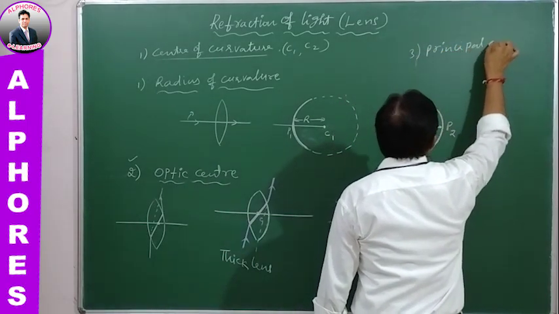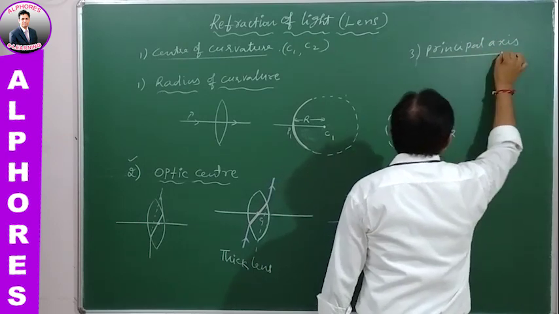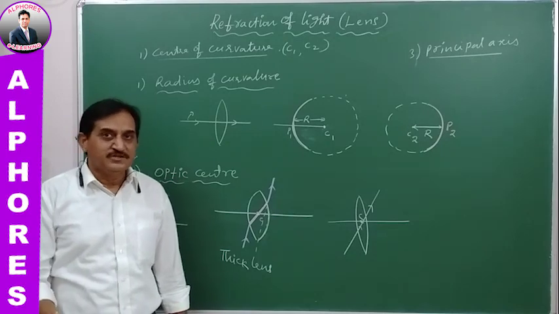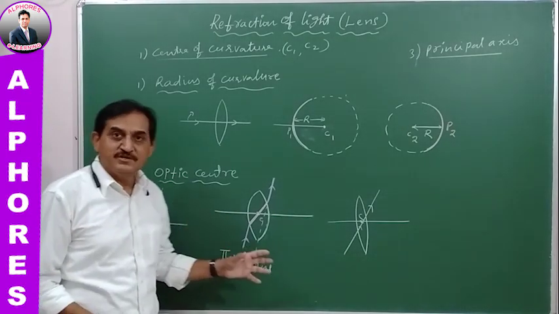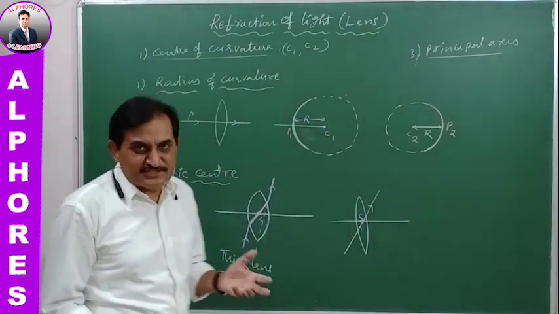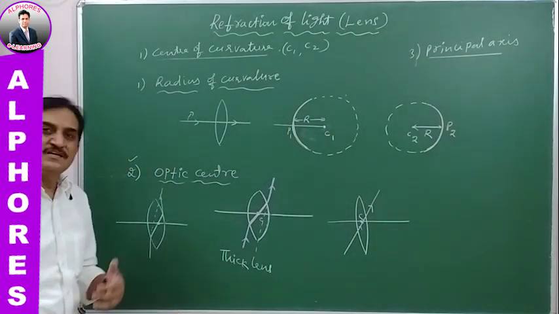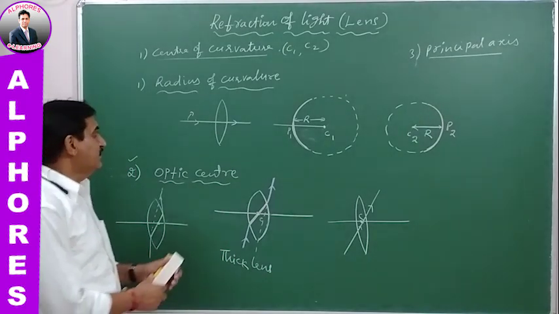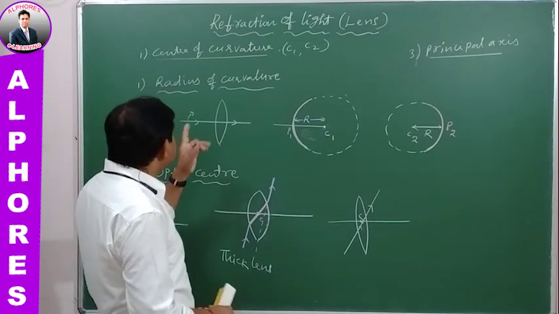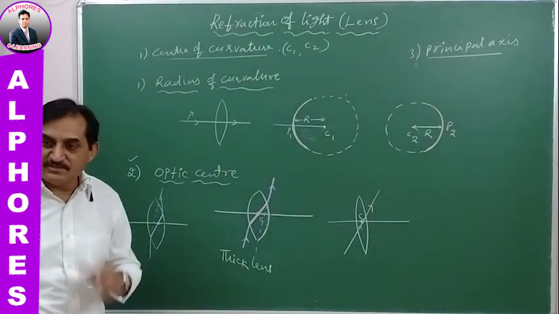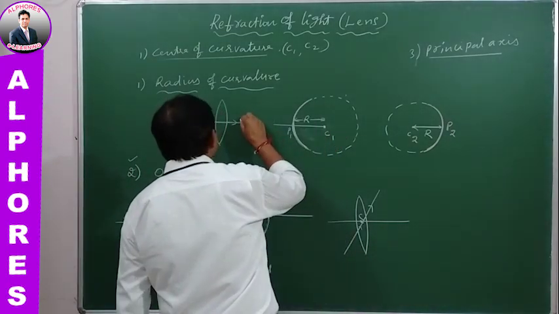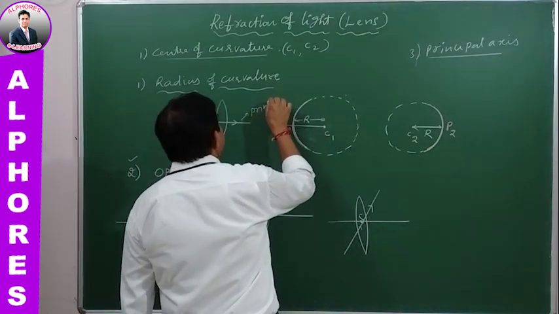No need for more explanation, because we already discussed these terms in the case of spherical mirrors. One or two points will change, but the remaining all give the same meaning.